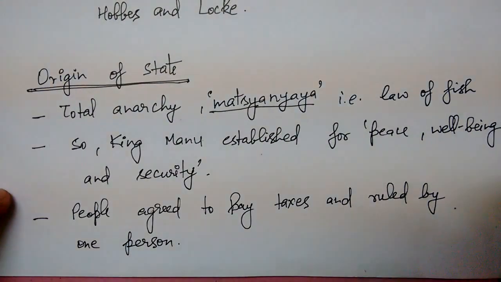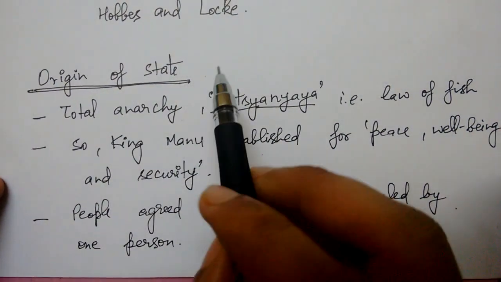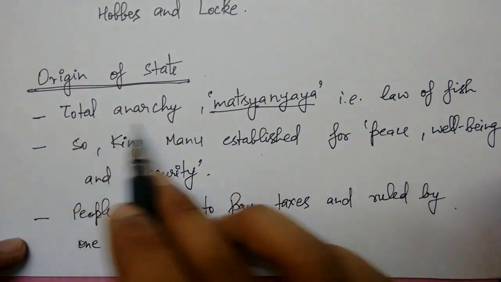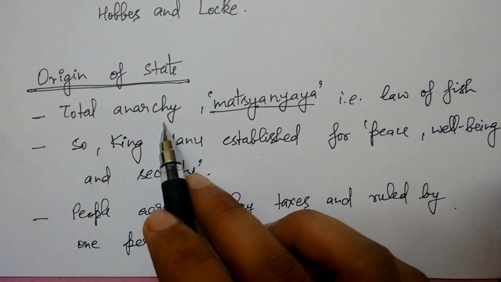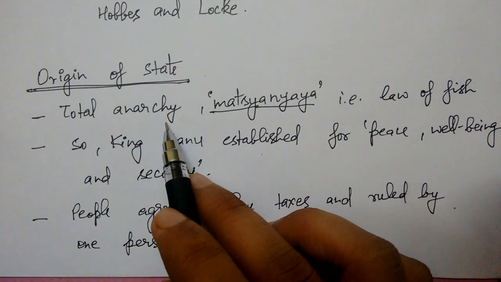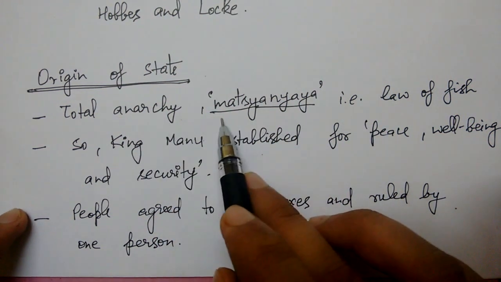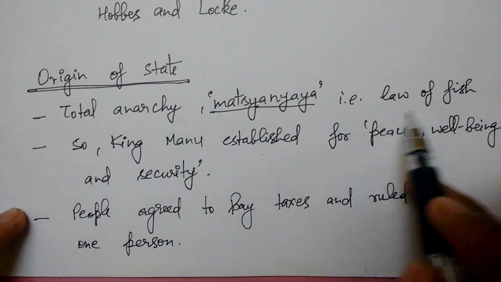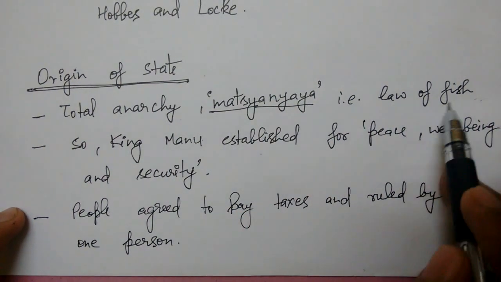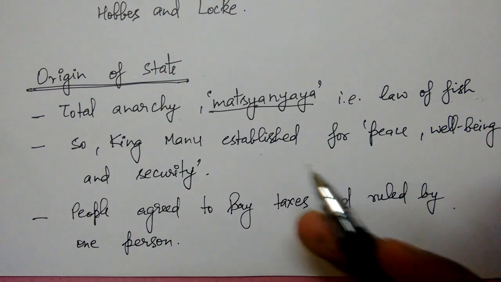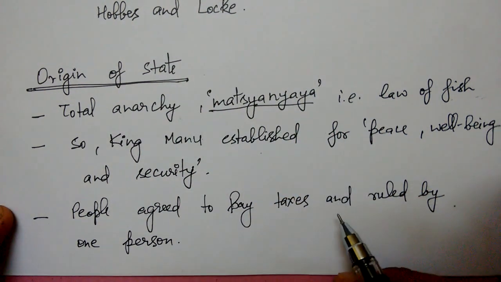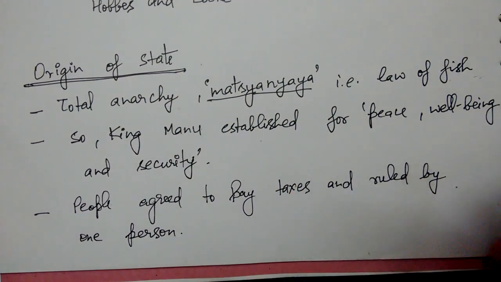So according to Arthashastra, in the origin of the state, there was total anarchy. Means people were totally not disciplined or ruled, or there was no state or order. So at that time Matsya Nyaya or law of fish was prominent. Law of fish says that the bigger fish will eat any smaller fish. So that is Matsya Nyaya.